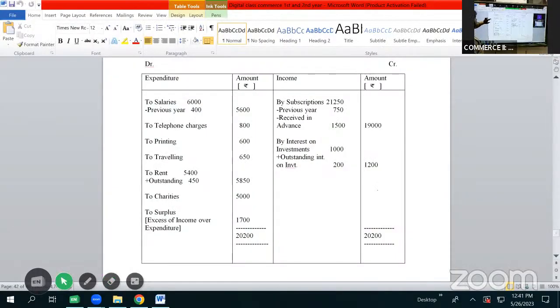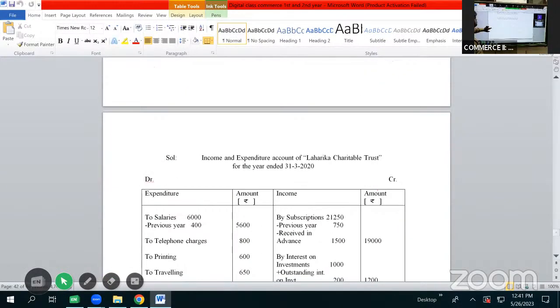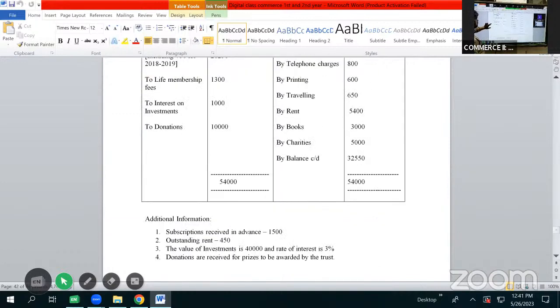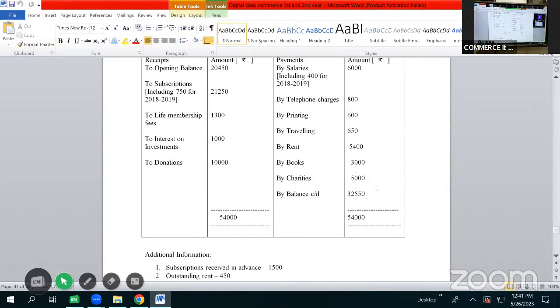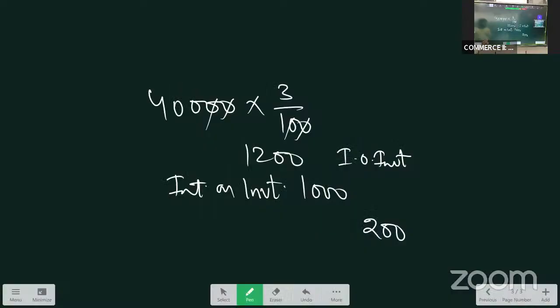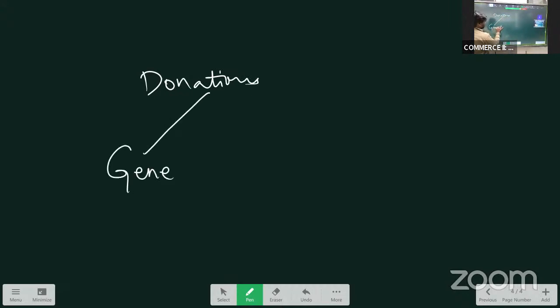Then after interest on investments, we have donations 10,000 rupees. Donations are of two types. General donation, specific donation.